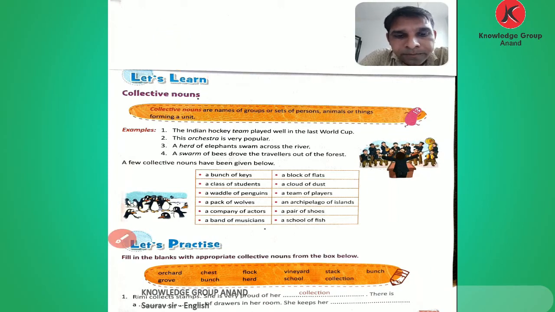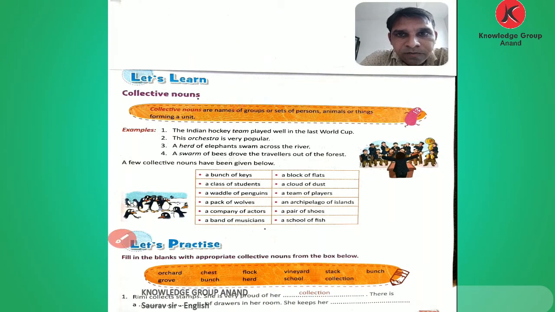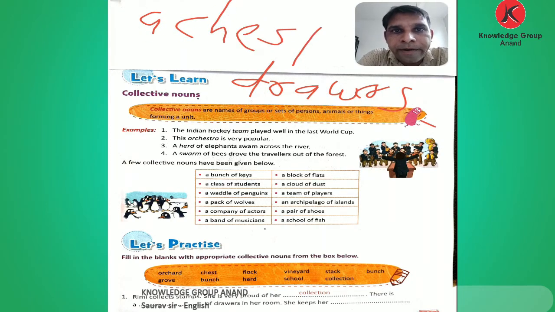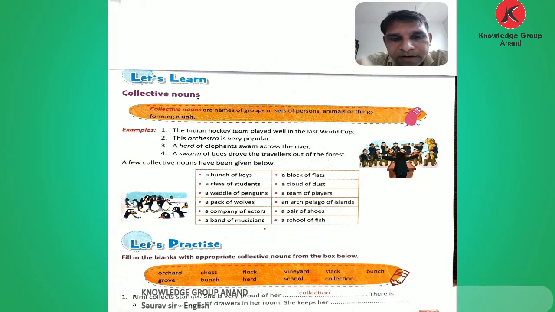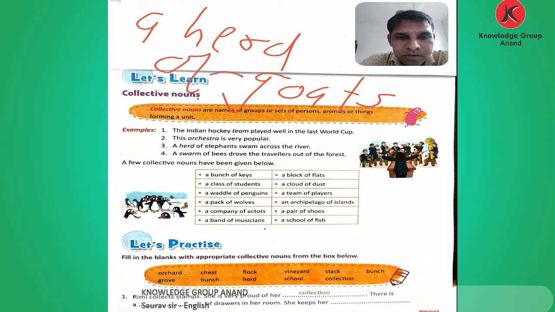Then the word for cars? A fleet of cars. We use fleet. Then about drawers, a chest of drawers. Then next, the word for goats, a herd of goats.